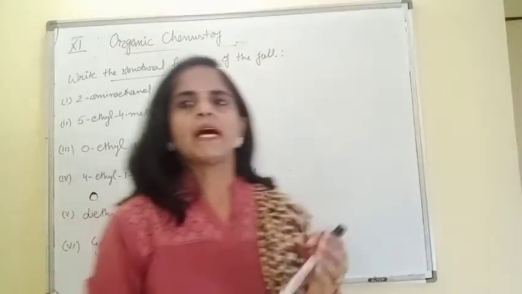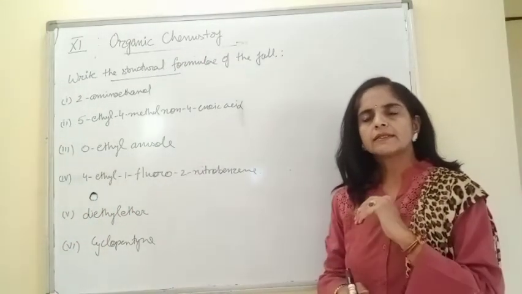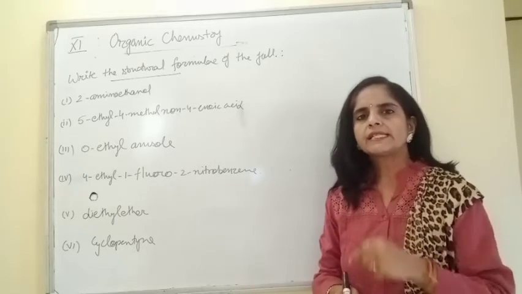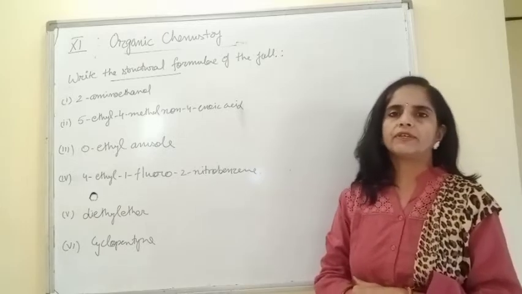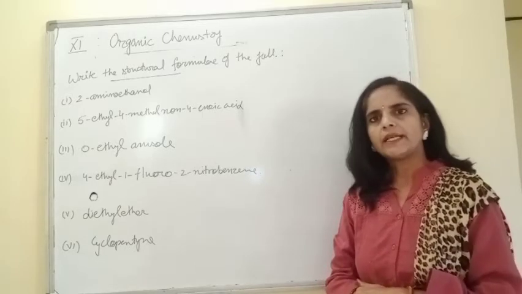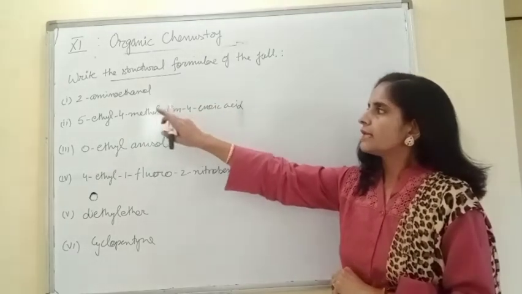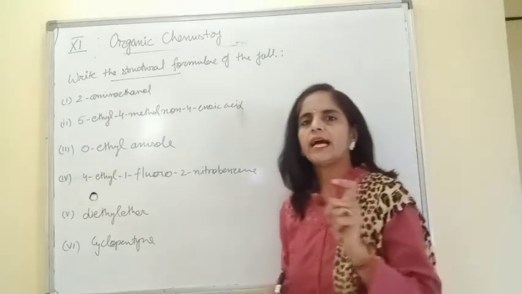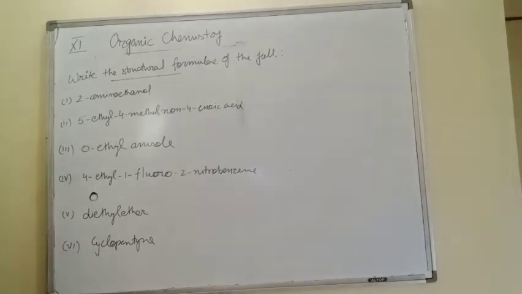So now the last part of nomenclature is writing formulas from given names. In all previous lectures we talked about how to write the names of given compounds. But now we will be writing the formula for each compound. Like 2-amino-ethanol.